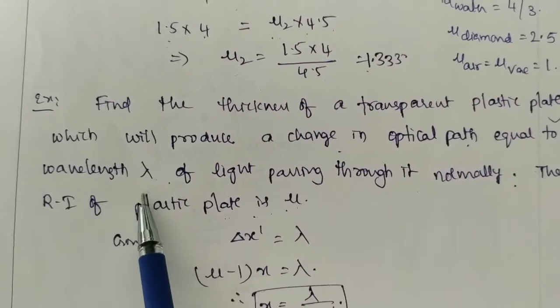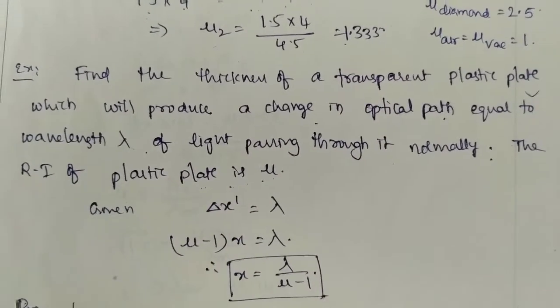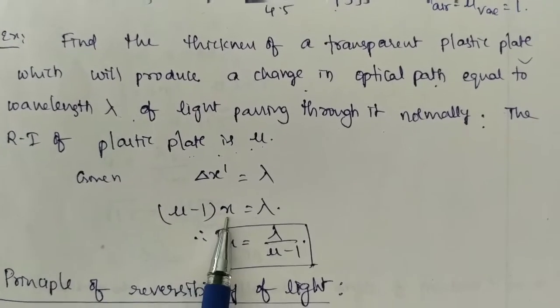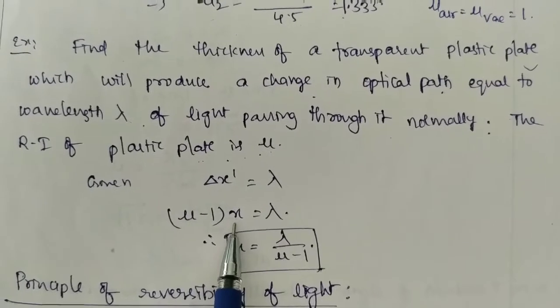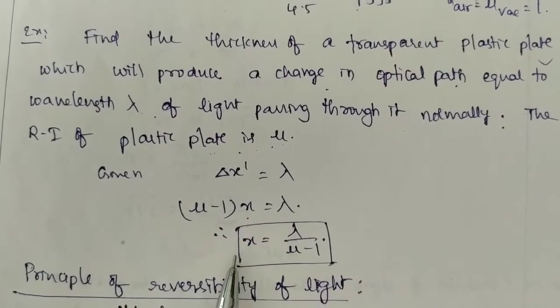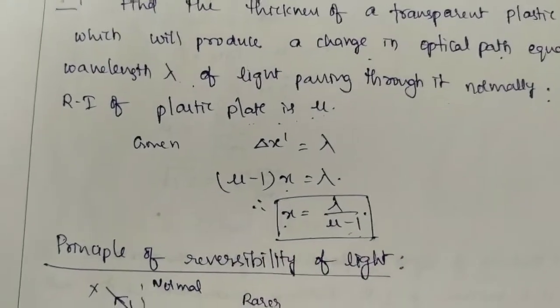You know the optical path difference is (mu minus 1) into d. So (mu minus 1) into d is the optical path difference, which is given as lambda. Here I have taken d as x, the thickness of the transparent plastic plate. So from that you can write x is equal to lambda by (mu minus 1).